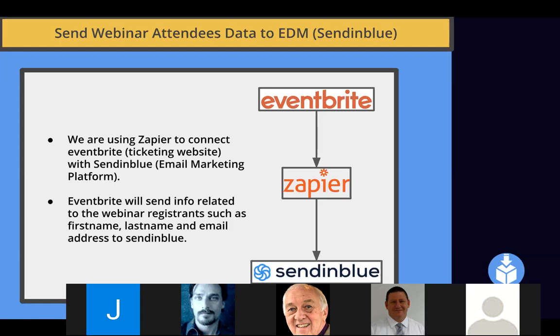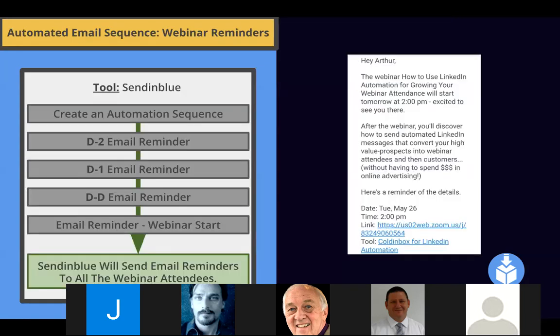So what we are using for that is Zapier to connect the two platforms. We are using Zapier to connect Eventbrite to Sendinblue. And after that, we will create an automated email sequence to remind people that they have to come to the webinar.